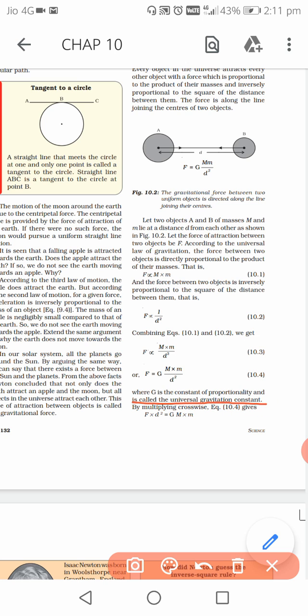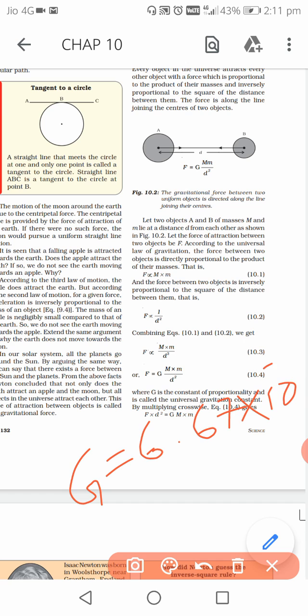It has a particular value, 6.67 into 10 to the power minus 11. Its unit is Newton meter square per kg square.